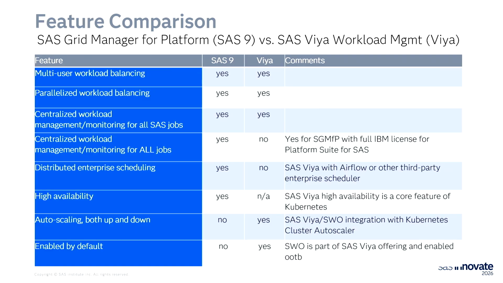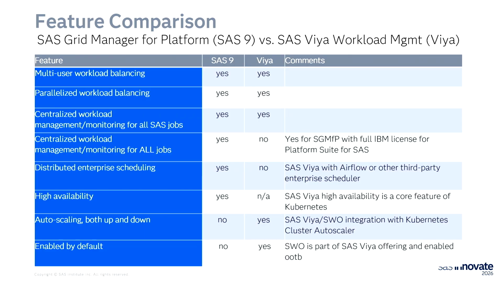High availability, that was a very big selling point for SAS Grid Manager as well. The EGO capability within Platform Suite for SAS enabled high availability for things like the object spawner and the SAS metadata server and things like that. This topic isn't really applicable to workload management for Viya because it's an inherent functionality of Kubernetes. So you have high availability just through the Kubernetes infrastructure within the Viya deployment.